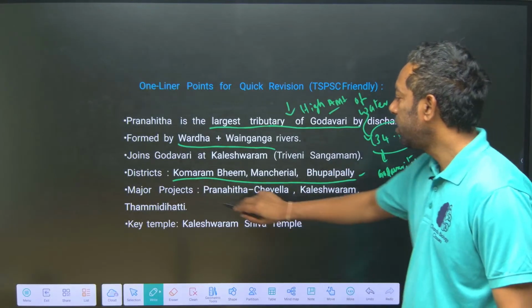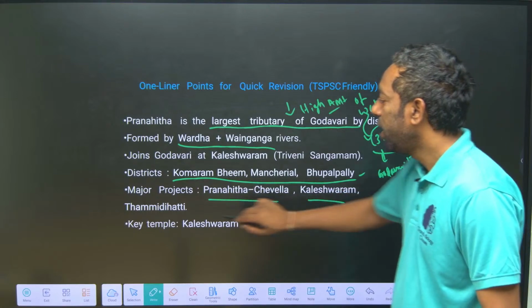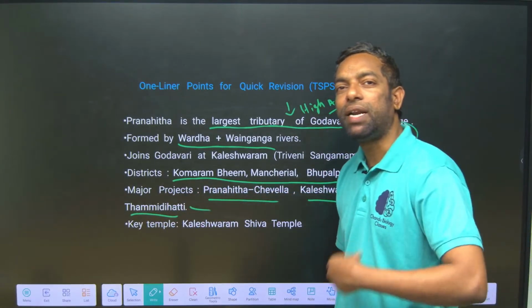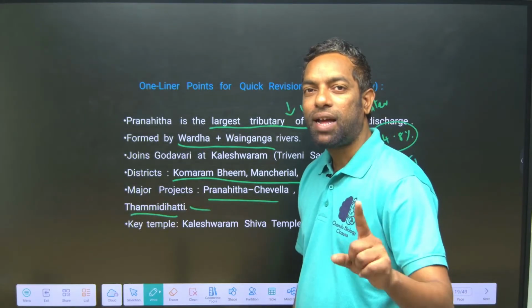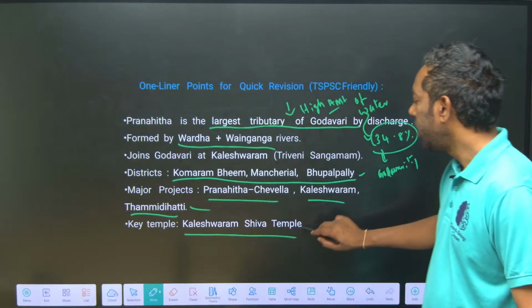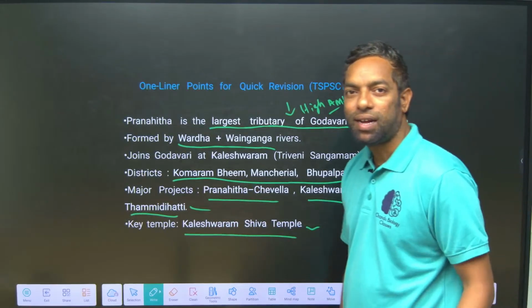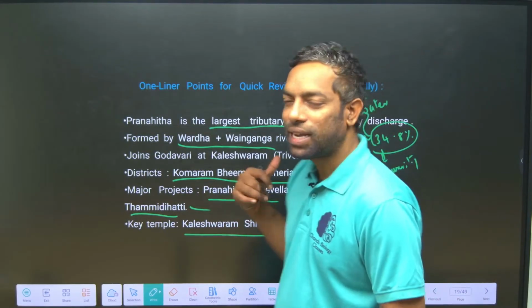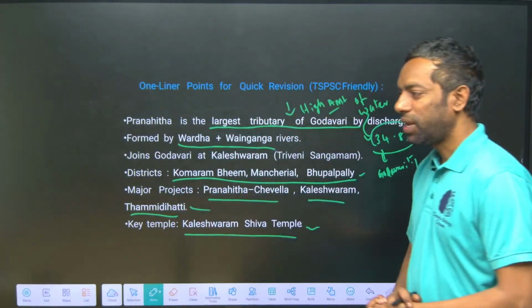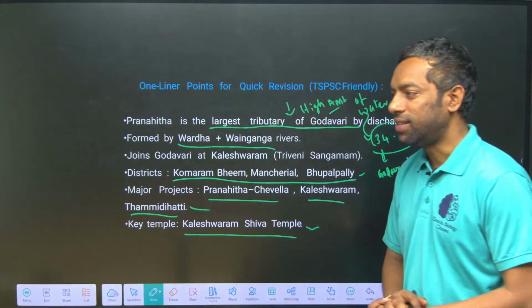Major projects are Pranahita Chevella, Kaleshwaram and Tammidihatti. Tammidihatti is the project for sharing of water between Maharashtra and Telangana. Kaleshwaram Shiva temple is the key temple on the Pranahita river. These are the keywords most important for the exam. I hope you guys understand this.